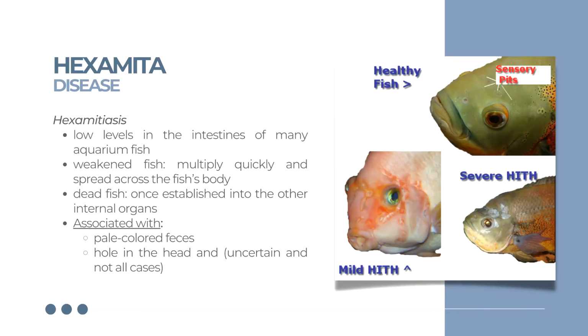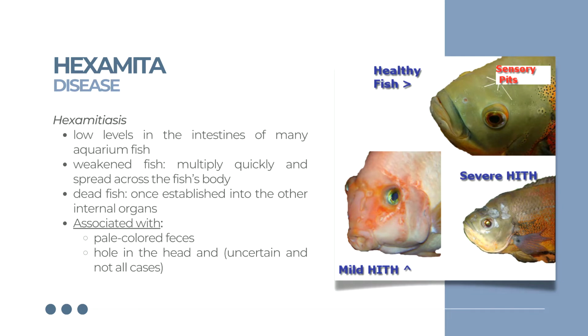Hexamitiasis is caused by intestinal flagellated protozoa that attack the digestive system and the lower intestines of infected fish. These are likely present at low levels in the intestines of many aquarium fish. It is only when the fish is weakened in some way that the parasites can multiply rapidly and spread into the rest of the fish body. And when the parasites become established in the other internal organs, the fish dies.